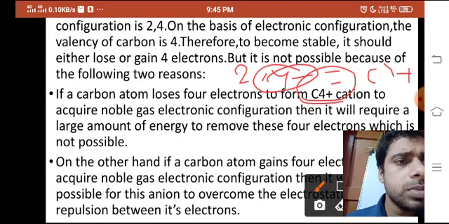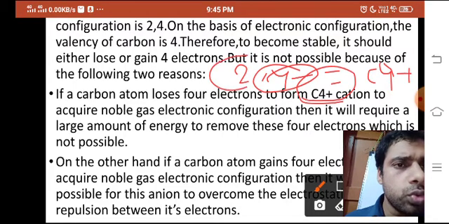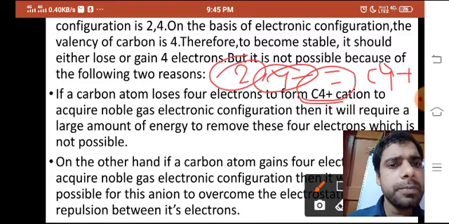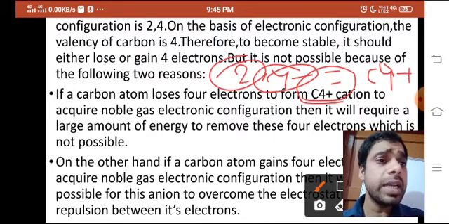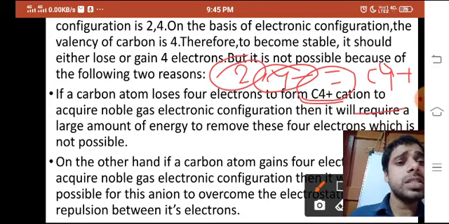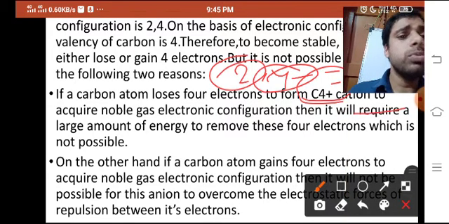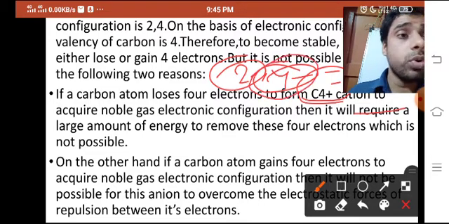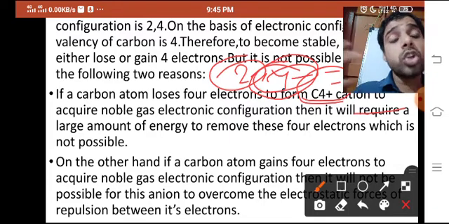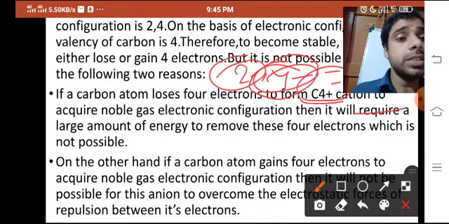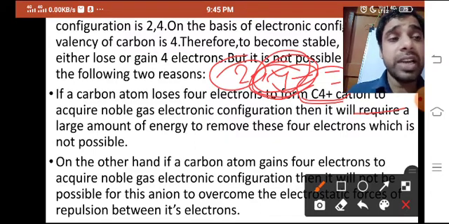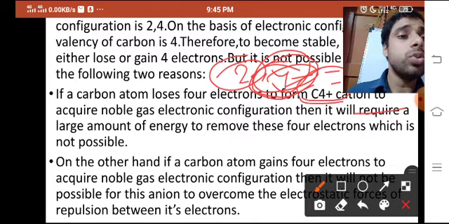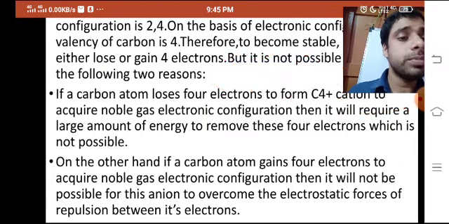C4 positive would have the electronic configuration of 2, the noble gas helium. But it requires a large amount of energy to remove these 4 electrons. For removing 4 electrons we need a lot of energy. That much energy we cannot accommodate, and hence it cannot lose. So C4 positive cannot form.